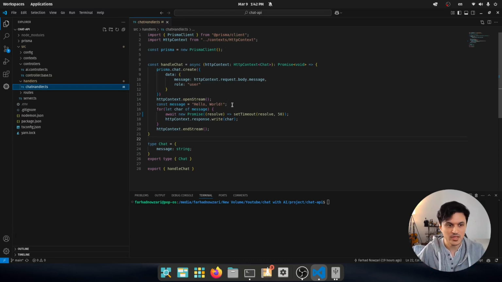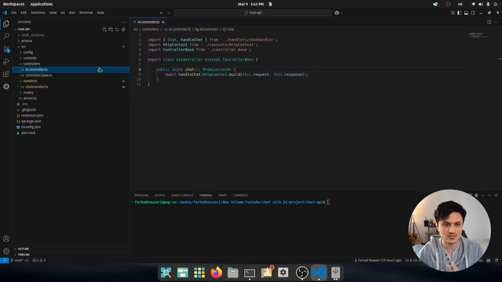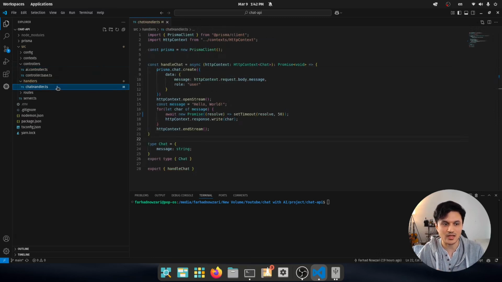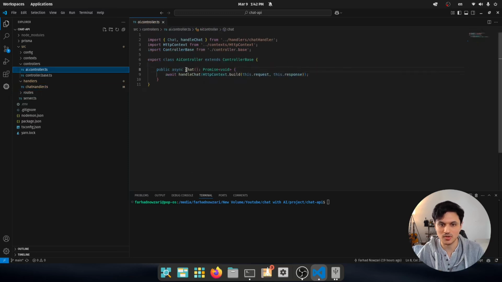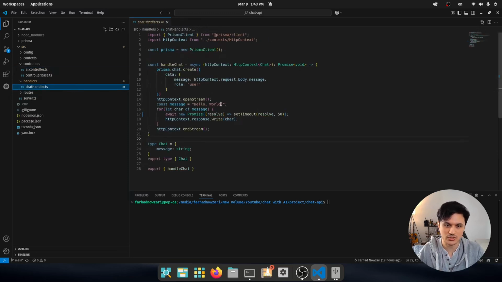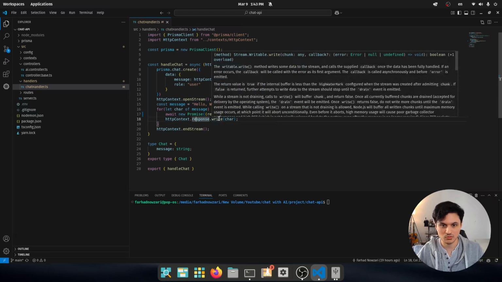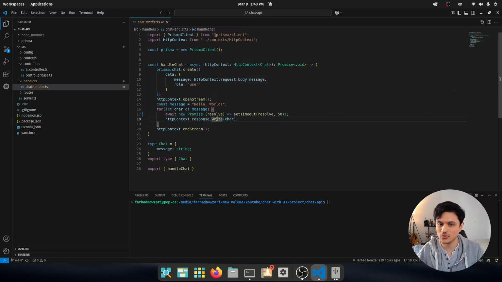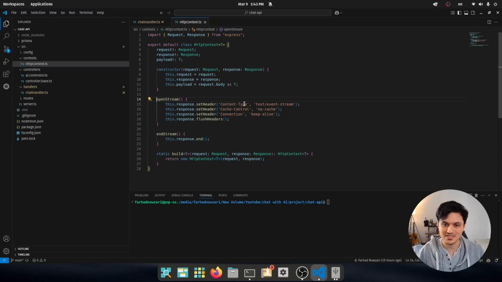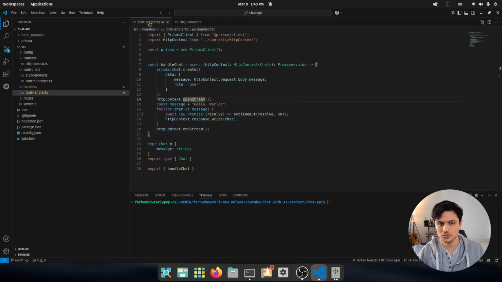But here we are going to see how can we use this and stream our response from the model to the UI. In this case, the only difference that this service may have is that under my chat handler, which is called from my chat endpoint under this controller, I am streaming my response to the client. So I'm using the response.write in Node.js, and then under OpenStream, I am setting the content type to event stream and flushing the headers immediately as the request is opened, so the UI knows that it has to wait for a stream, or like the client should know that.